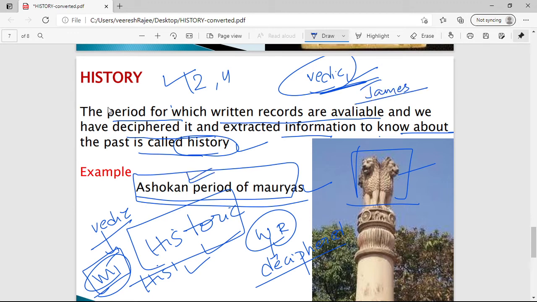They were written in Brahmi script, and this Brahmi script was first deciphered by James Prinsep. After this decipherment of Ashoka's inscriptions, we are now in a position to understand Ashoka's policy of Dhamma, his administrative setup, and everything relating to Ashoka.